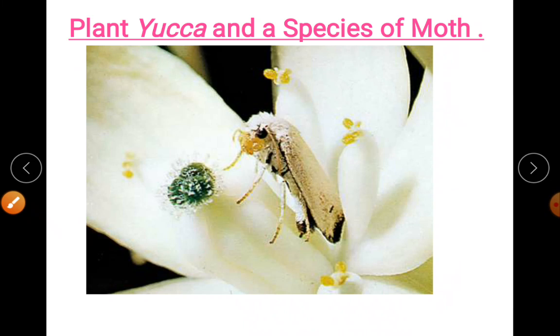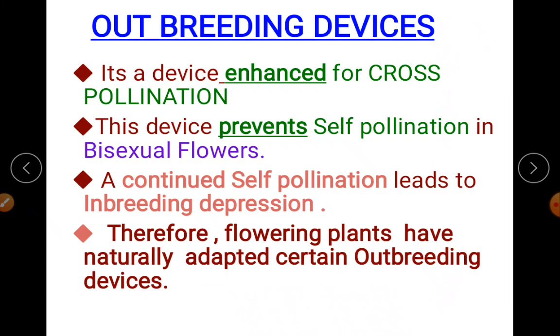The flowers are attractive, have color, have the fragrance and have the nectar. And in some cases, like your plant yucca, they provide a place for laying the eggs for safety. And you have to study about the interaction between the yucca moth and the plant yucca. This is a very important part of zoophily. We are done with the agents of pollination.